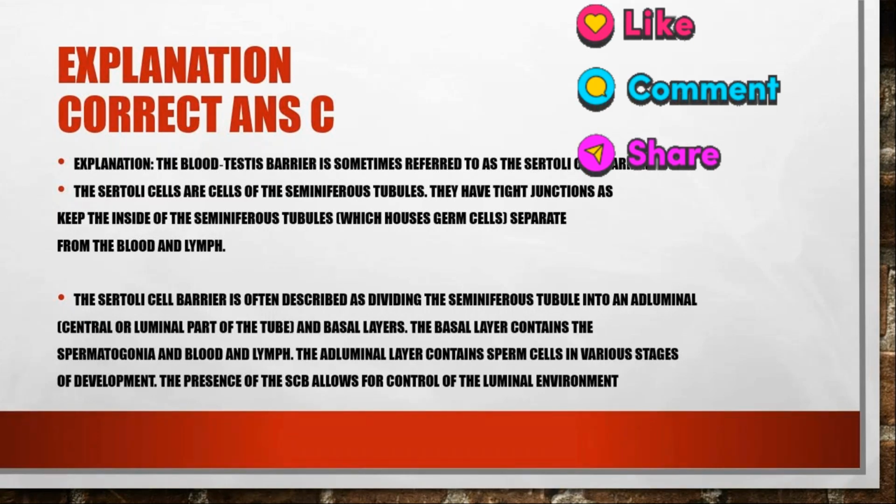barrier, sometimes referred to as the Sertoli cell barrier. The Sertoli cells are cells of the seminiferous tubule. They have tight junctions and keep the inside of the seminiferous tubule, which houses germ cells, separate from the blood and lymph. The Sertoli cell barrier is often described as dividing the seminiferous tubule into an adluminal, central or luminal part of the tube, and a basal layer. The basal layer contains the spermatogonia and blood and lymph. The adluminal layer contains sperm cells in various stages of development. The presence of the SCB allows for control of the luminal environment. So I hope the answer is clear.